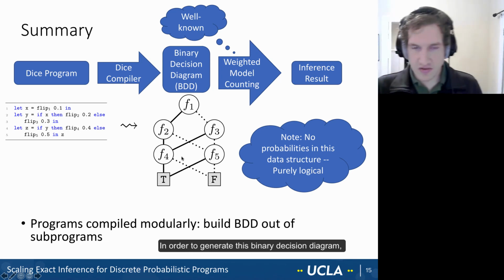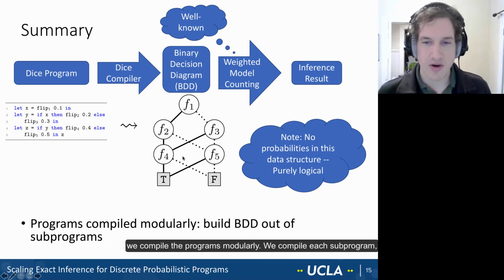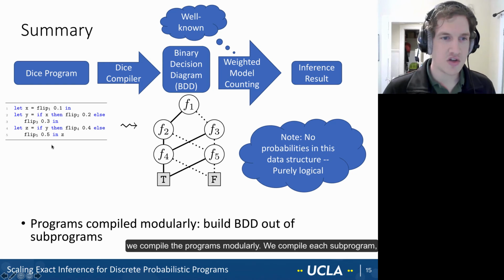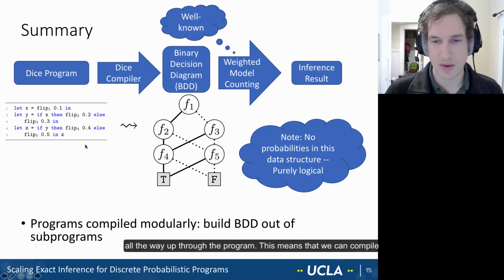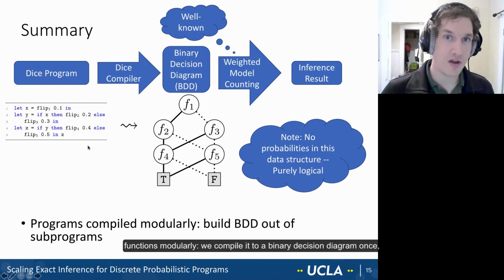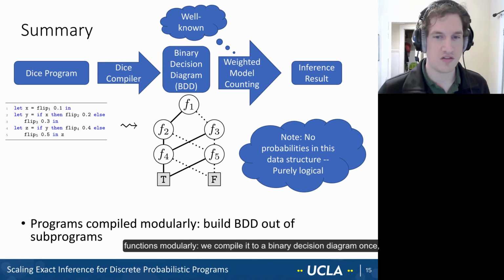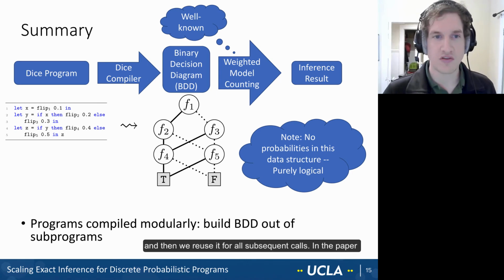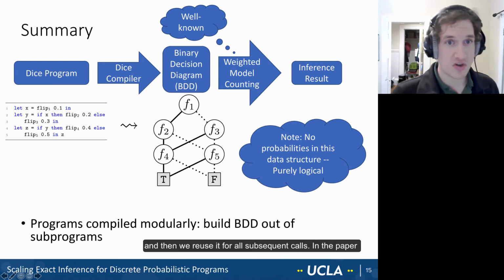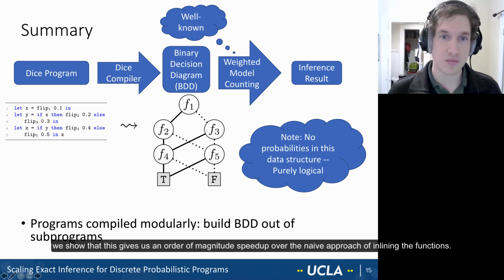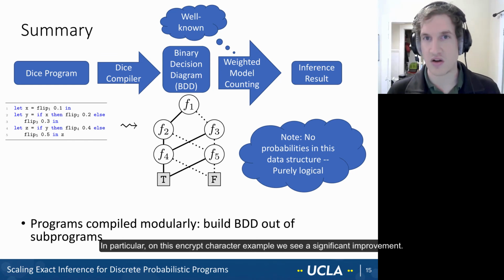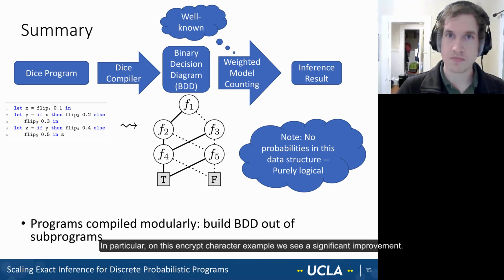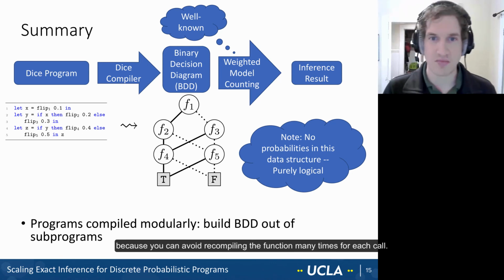In order to generate this binary decision diagram, we compile the programs modularly. We compile each subprogram into a binary decision diagram, which is then combined to produce a larger binary decision diagram all the way up through the program. This means that we can compile functions modularly. We compile it to a binary decision diagram once, and then we reuse it for all subsequent calls. And in the paper, we show that this gives us an order of magnitude speedup over the naive approach of inlining the functions. In particular, on this encrypt character example, we see a significant improvement because you can avoid recompiling the function many times for each call.